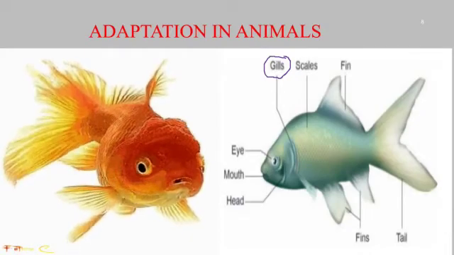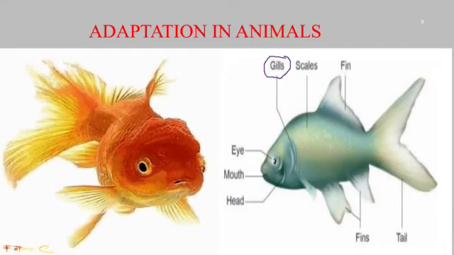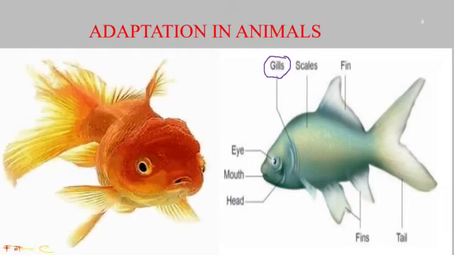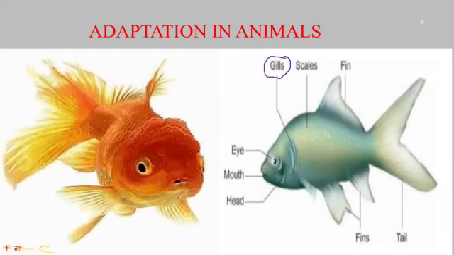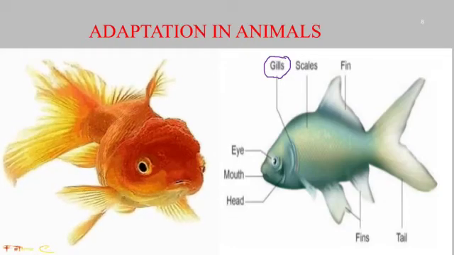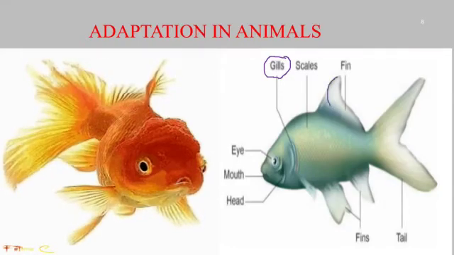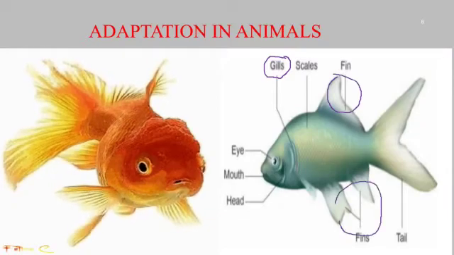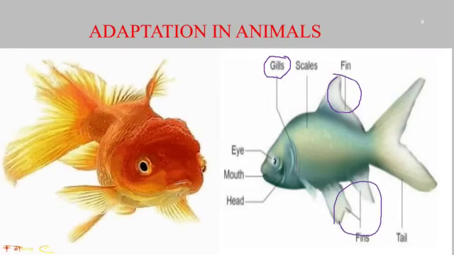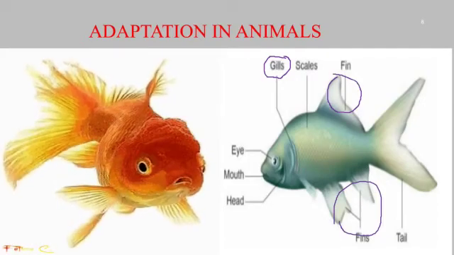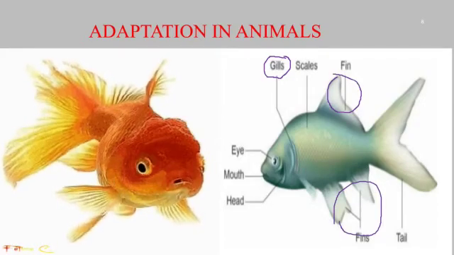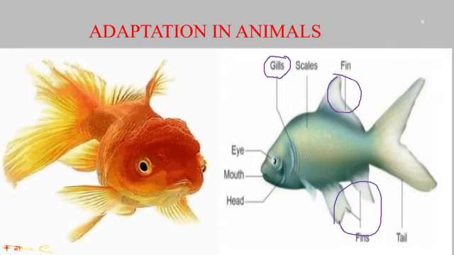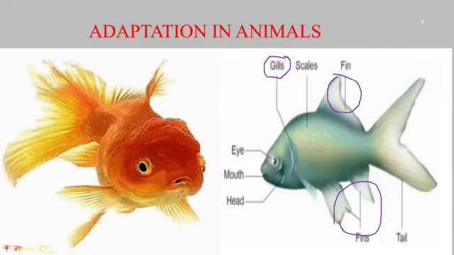It is adapted to breathe in water. Next, most fishes have slippery scales. Why? Because they protect its body. Fish have fins. Here we can see fins. With the help of fins, it can swim in water. Fish have a strong tail to change direction and keep the body balanced in water.